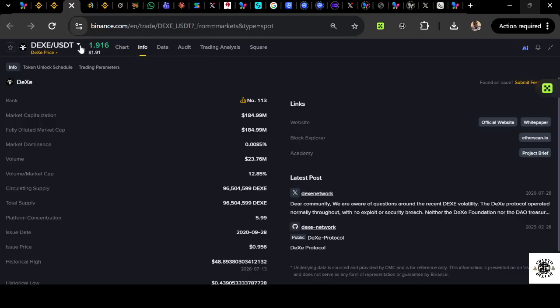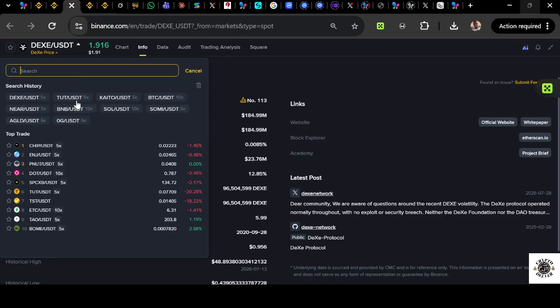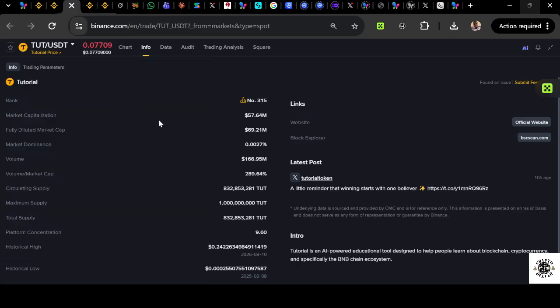For example, when you look at this coin, DEXE, it is currently at 184. And when you look at this one called TUT, the market cap is currently around 63.3. So you can see that it has a lower market cap. For TUT to get the same market cap as Kaito, it's going to pump even higher. So these are the things you need to consider so that you don't just go and buy.